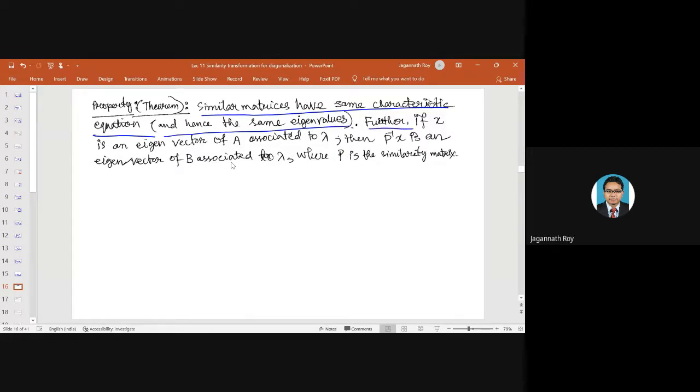Further, if X is an eigenvector of A associated to lambda, then P inverse X is an eigenvector of B associated to lambda, where P is the similarity matrix. Now, this is a very important theorem.